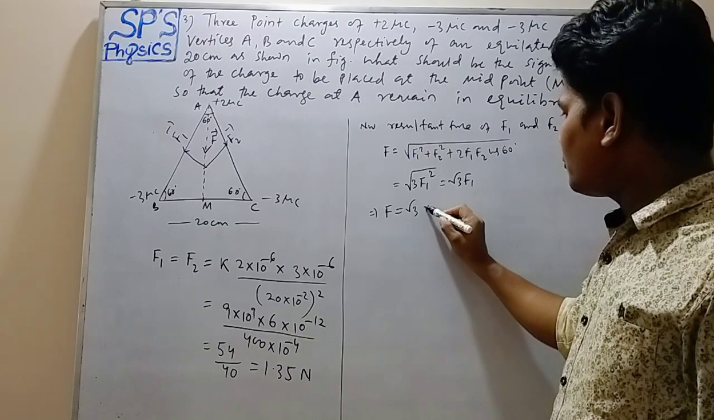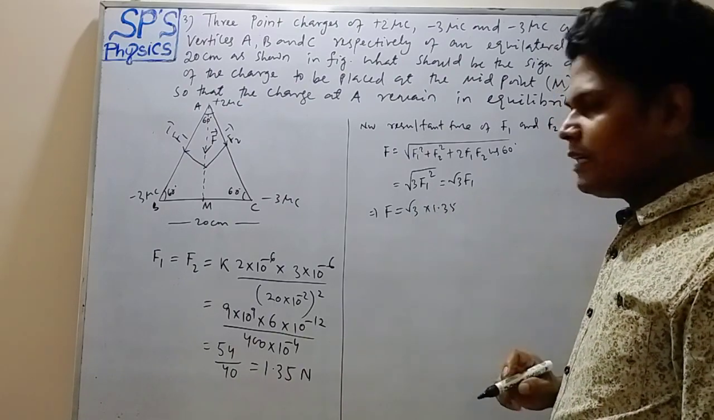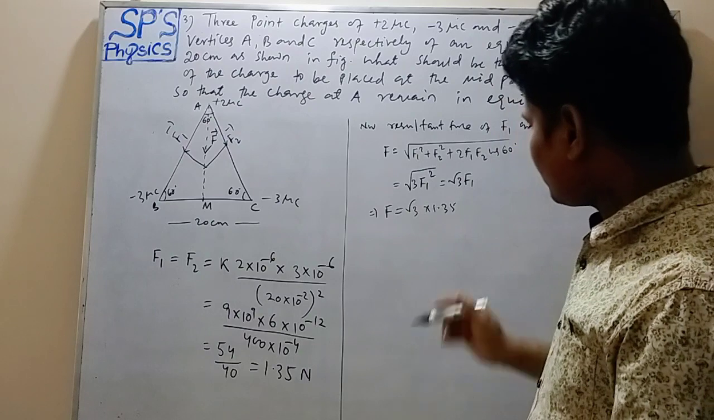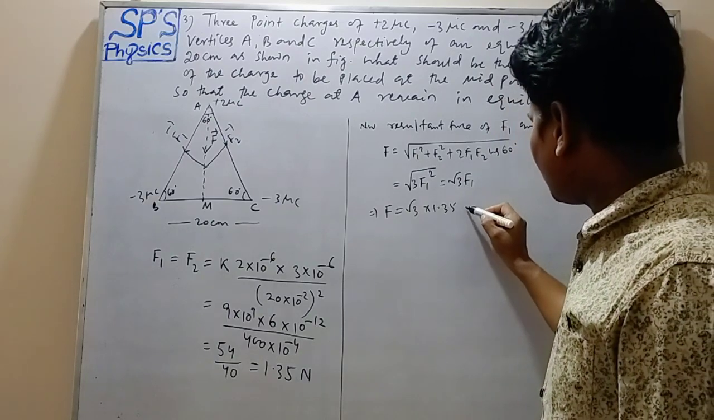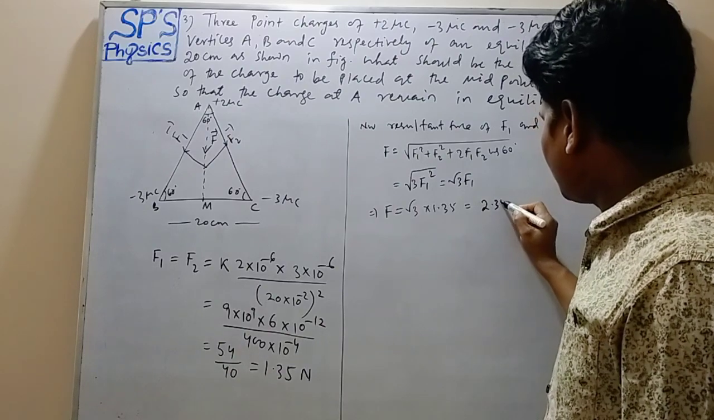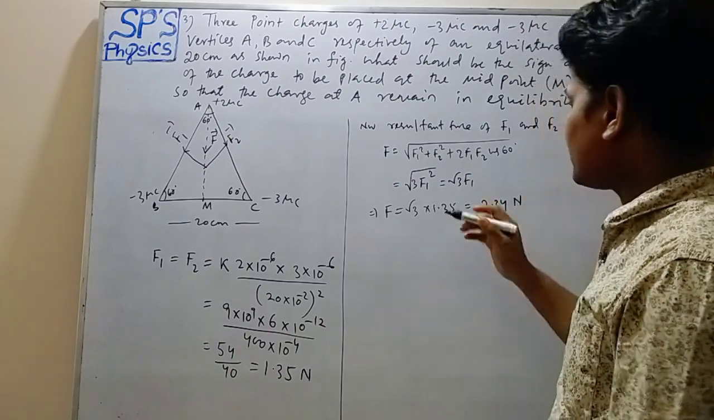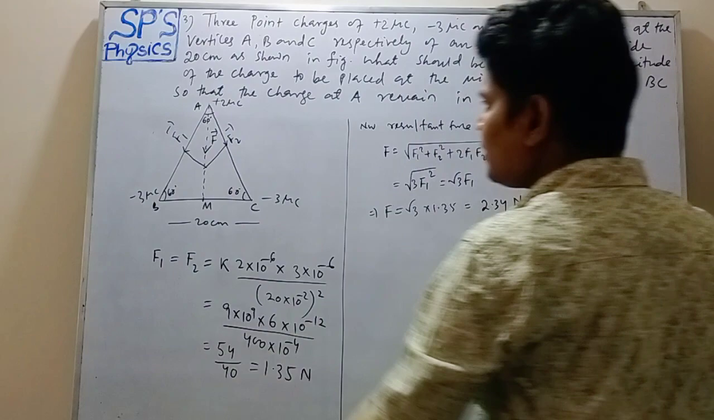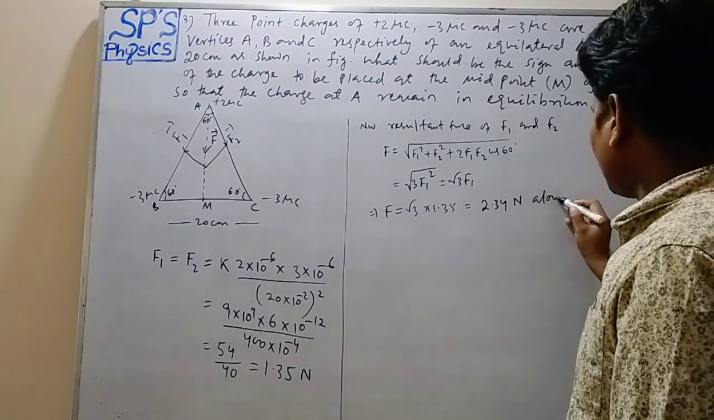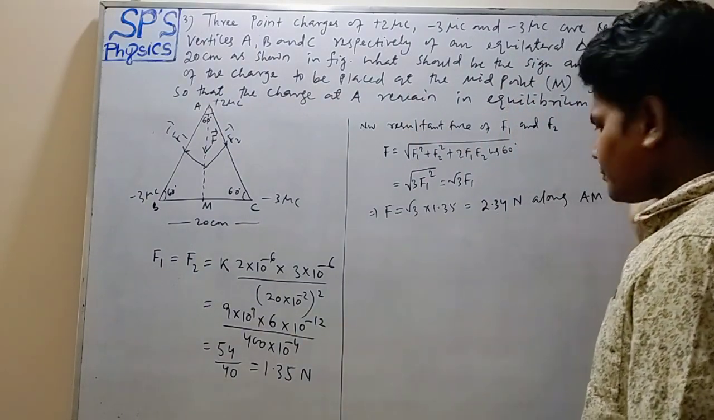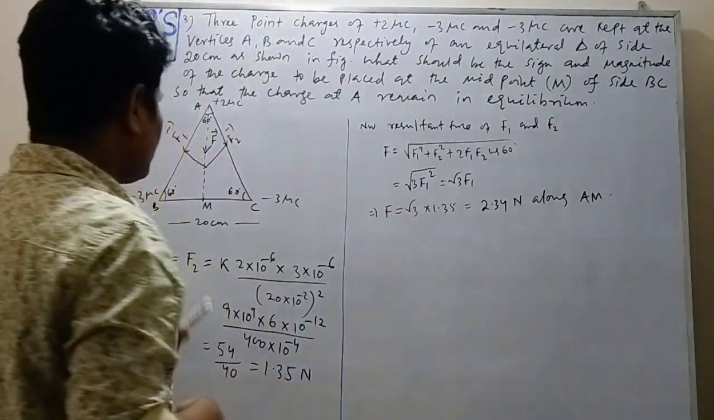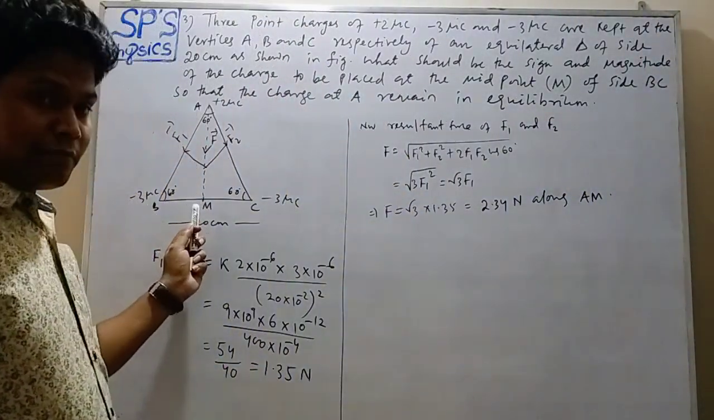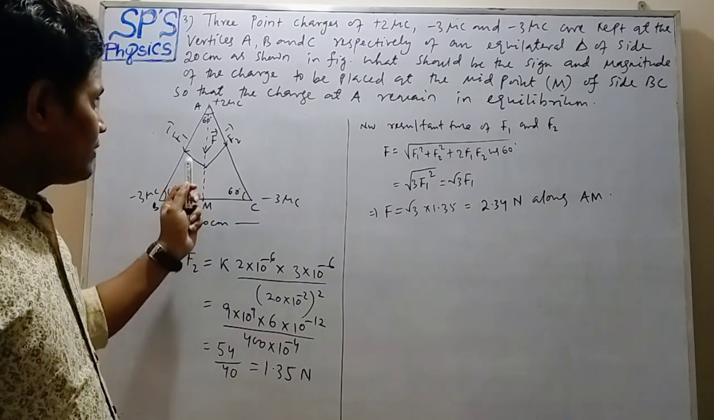F1 is how much? 1.35. Okay, root 3 is 1.732, into 1.35. After multiplication, how much will it come to? Approximately 2.34 newton. The direction of the resultant force is along AM. Okay, now we have to find out the magnitude of charge at M